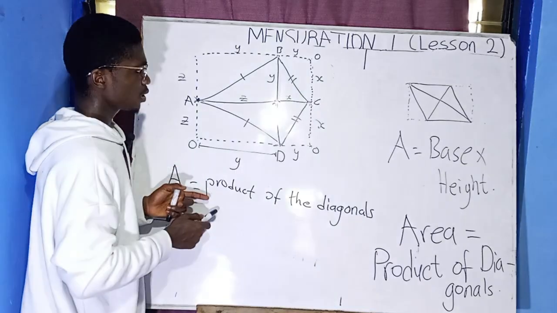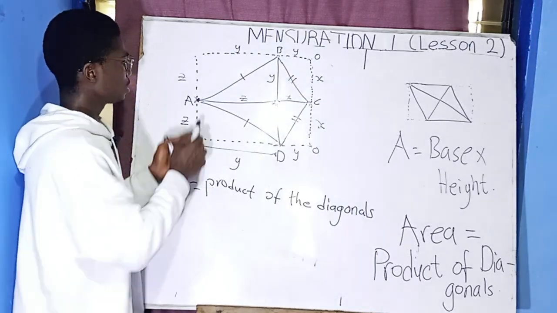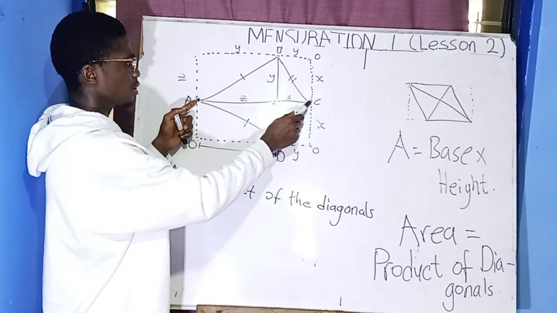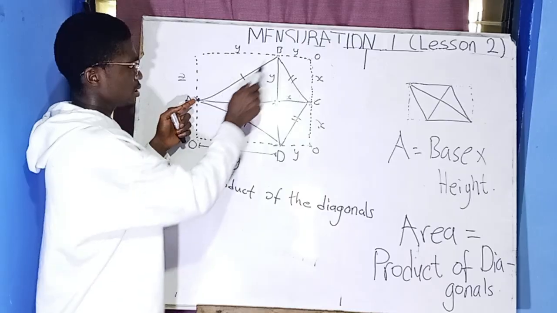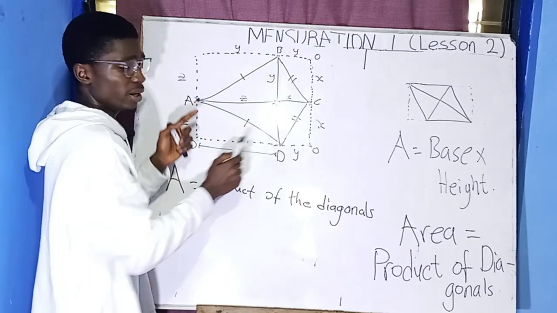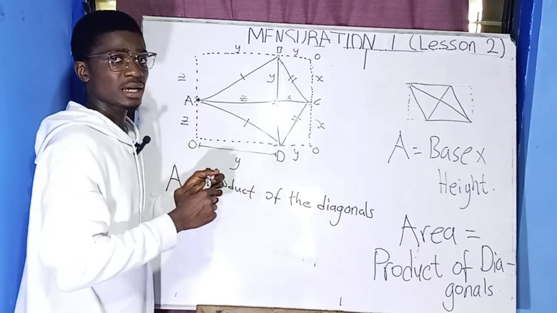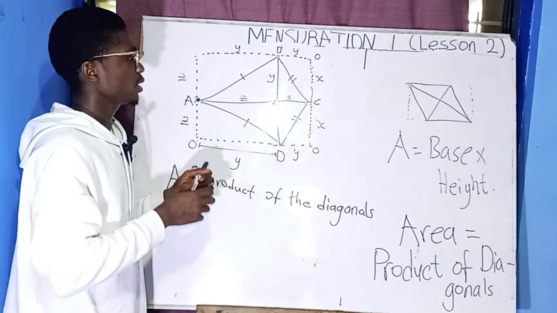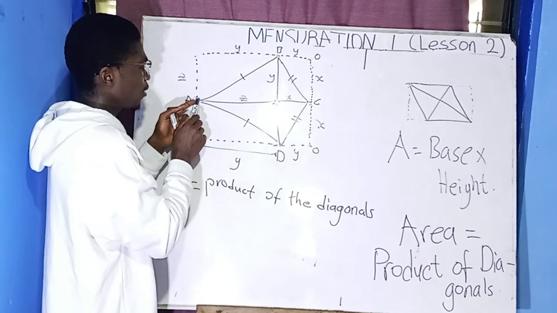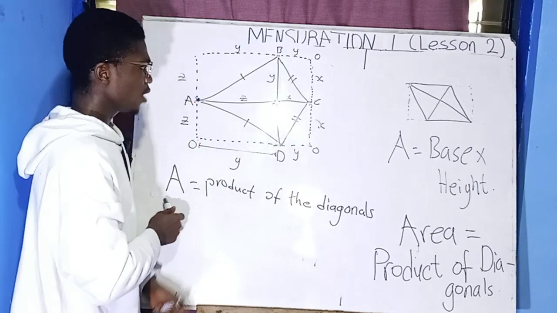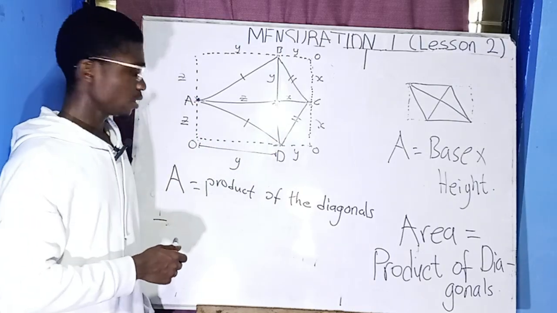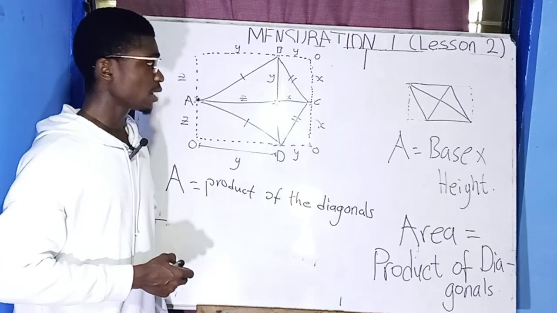The reason why it's a product of the diagonals is that this is now representing our length, and this is now representing our breadth. So we know the area of a rectangle is length times breadth. Fantastic. So we'll be having this side times this side. That is why the area of a kite is the product of diagonals.